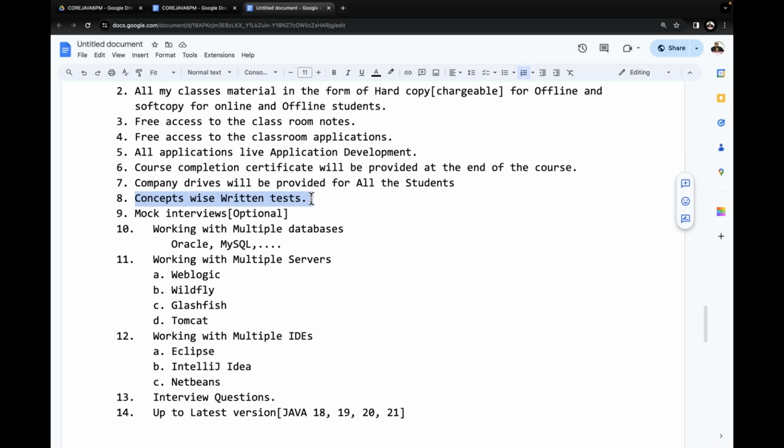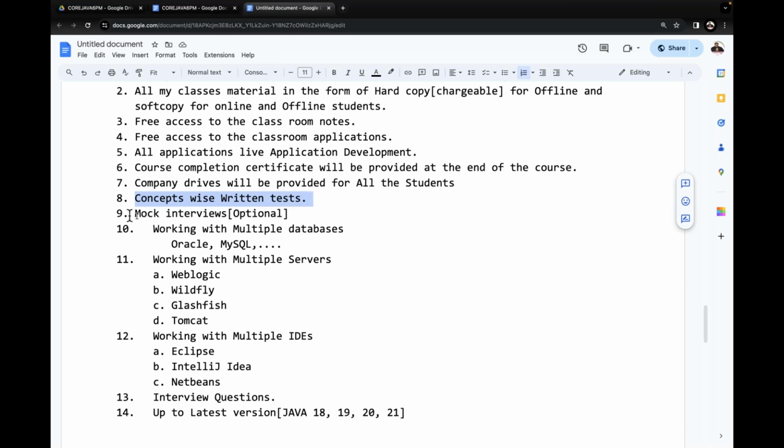Concept-wise written tests are going to be conducted. Once one topic is completed, immediately we are going to conduct one test. There you have to participate, and we check your knowledge. We are going to correct the papers and display marks also. That way we can check where you are and what you are aware of in the content. Topic-wise, on the completed topics, we are going to conduct written tests.